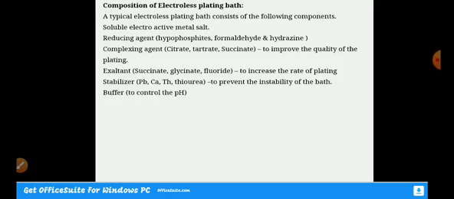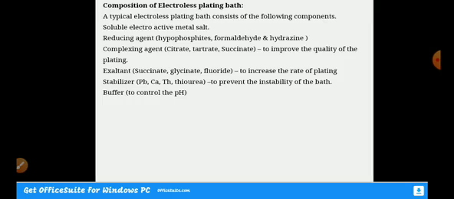Okay, now we go for the composition of the electroless plating bath. What are the requirements for an electroless plating bath? A typical electroless plating bath consists of a soluble electroactive metal salt, a reducing agent, either hypophosphite, formaldehyde or hydrazine, depending upon the metal which we are going to deposit, and a complexing agent, either citrate, tartrate or succinate, which is going to improve the quality of the plating, and an accelerant which is going to increase the rate of plating. We can use succinate, glycinate and fluoride as accelerants.